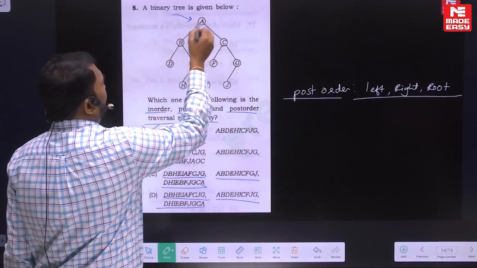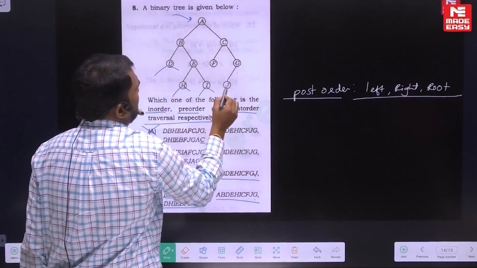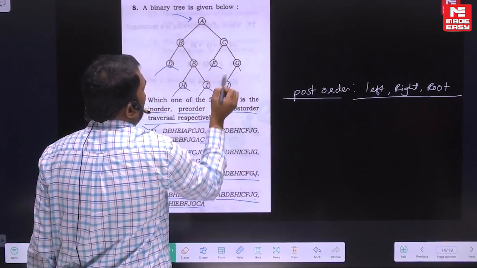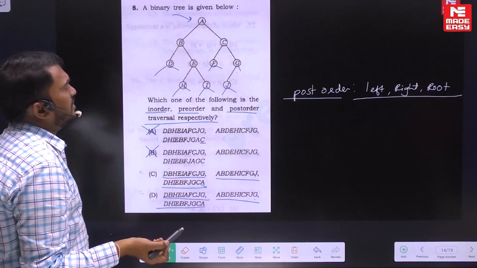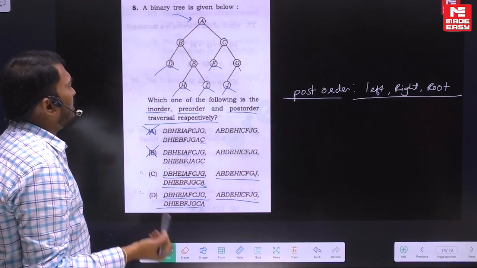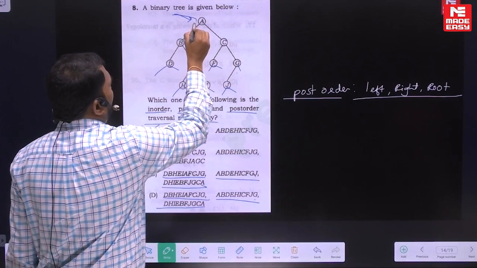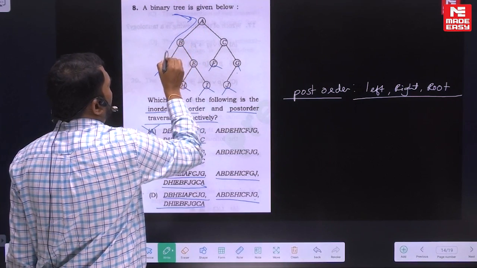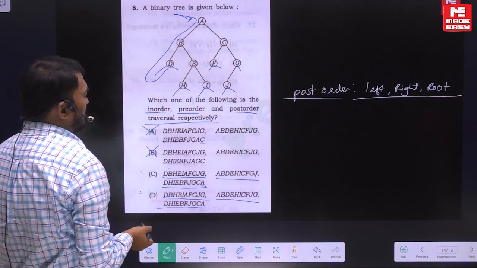I follow a different technique. The first time you visit a node, you write it in the pre-order. The second time you visit, you write it in the in order, and the third time you visit, you write it in the post order. So I'm solving the in order. Look here, you come from here: first time visiting, second time visiting.